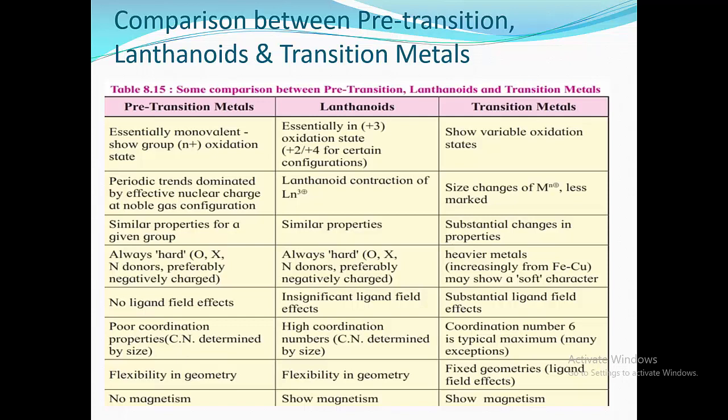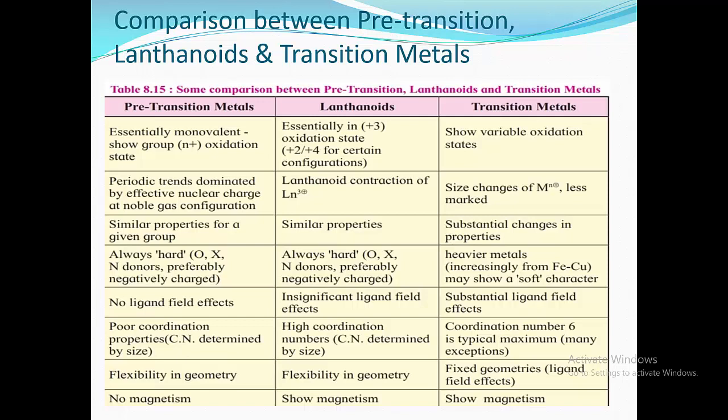All these s-block elements are monovalent or divalent. In the case of group first they are monovalent, and in the case of group second they are divalent, that is they show +1 and +2 oxidation states.